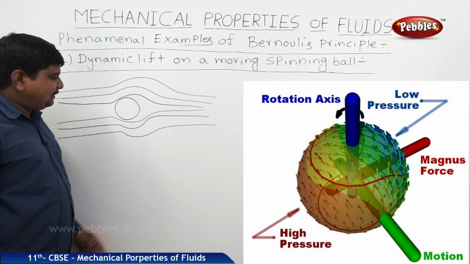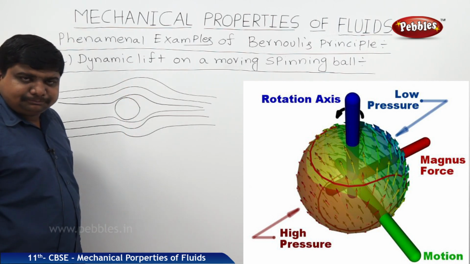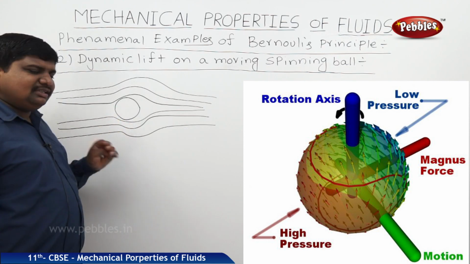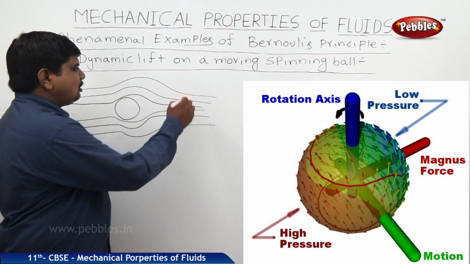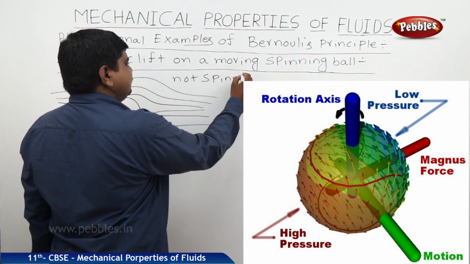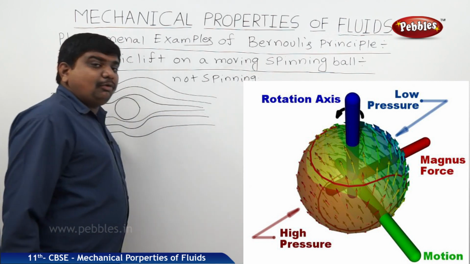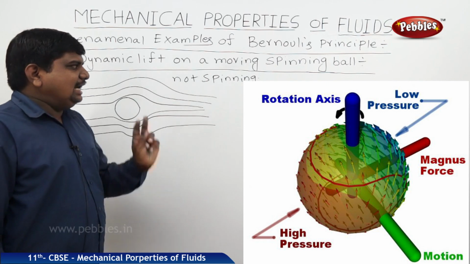In this case, the pressure at the top end of the ball is equal to the pressure at the bottom end. But this is the non-spinning case. If the ball is spinning, it means its rotation is in a clockwise or anti-clockwise direction.